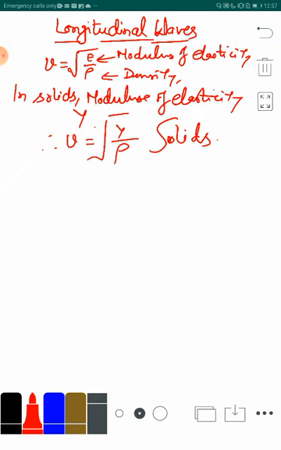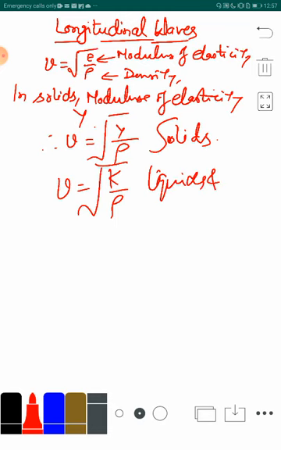And in case of liquids, or we can say gases, because modulus of elasticity for fluids, the liquids and gases, is bulk modulus, it is written as root of K upon rho in case of liquids and gases. So, that simply means because solids have higher value of Young's modulus as well as higher density, the velocity of the longitudinal waves is lesser in case of solids and higher in case of liquids and gases.